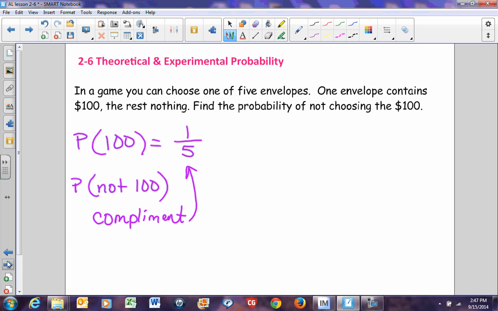The probability of not choosing the 100 is what we call the complement of this event right here. There are 4 ways I can not choose the $100 out of 5 total ways. When you add an event and its complement, they should equal 1, which in this case, 1/5 plus 4/5 does indeed equal 1. An event plus its complement equals 1.